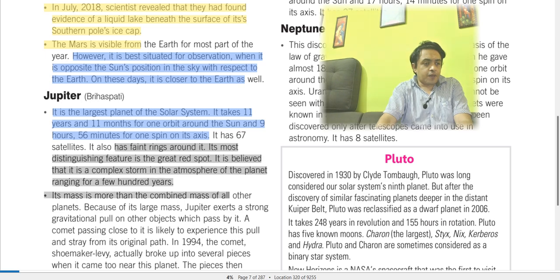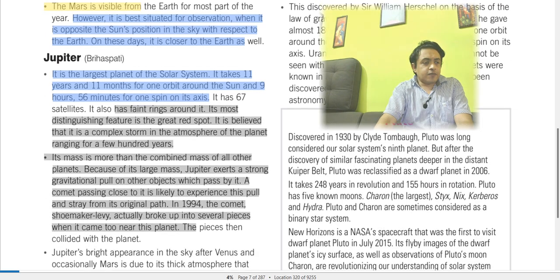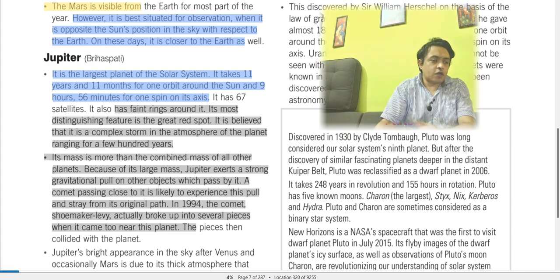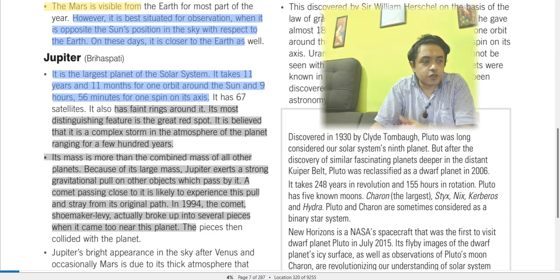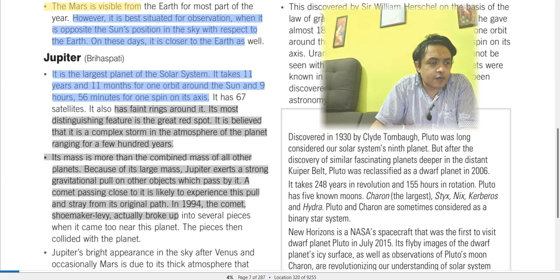I believe there is a complex storm in the atmosphere of the planet lasting for a few hundred years. Its mass is more than the combined mass of all other planets. Because of its large mass, Jupiter exerts a strong gravitational pull on the objects which pass by it. A comet passing close to it is likely to experience this pull and stray from its original path.